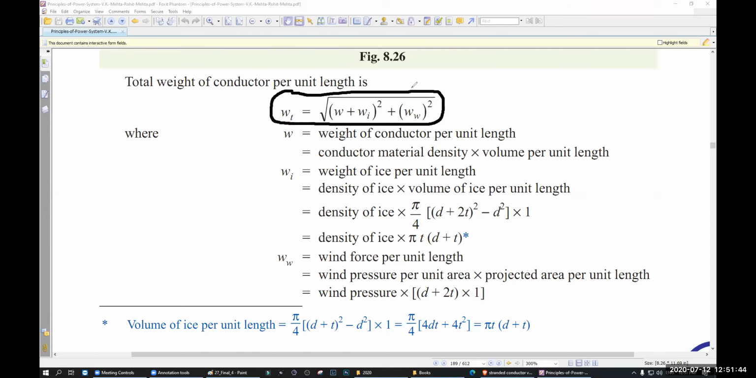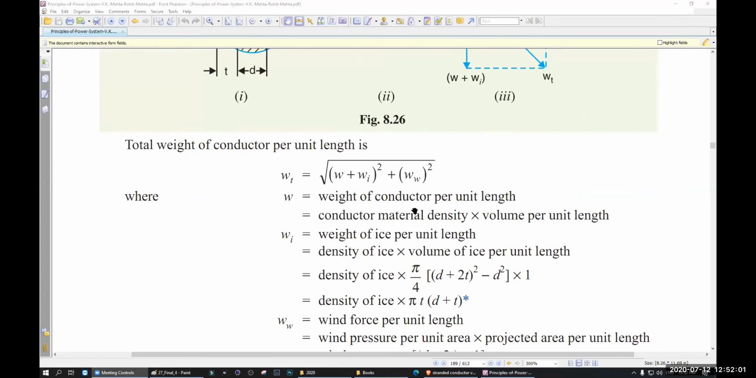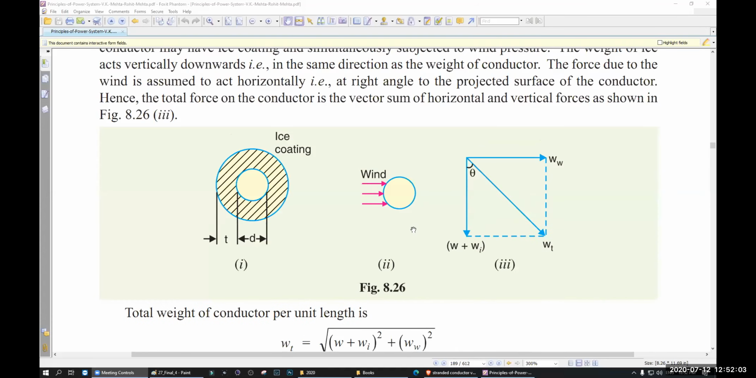WT is equal to root over (W plus WI) square plus WW square. Here, this is the wind load. If there is no ice, this ice load will be 0. If there is no wind, this will be 0. Okay, that's it. Here, you might have an effect called vertical sag.